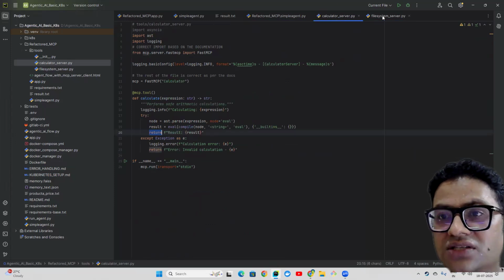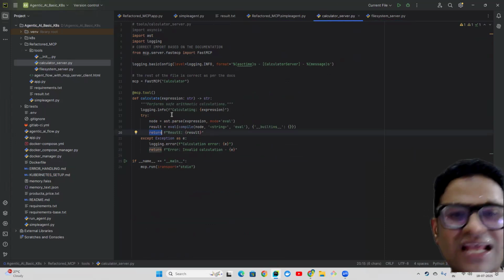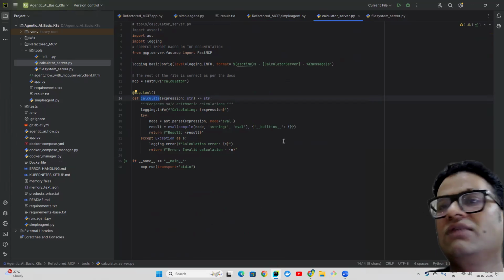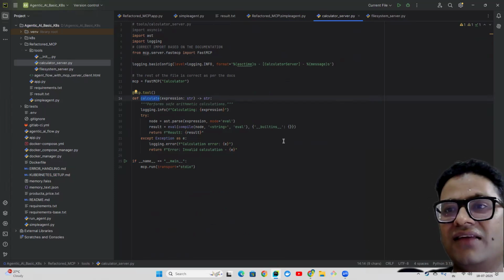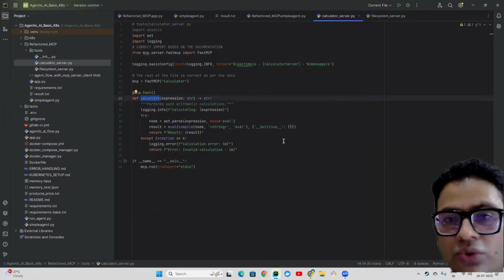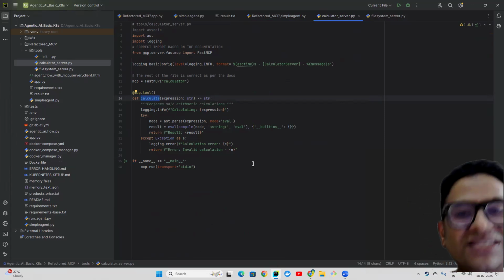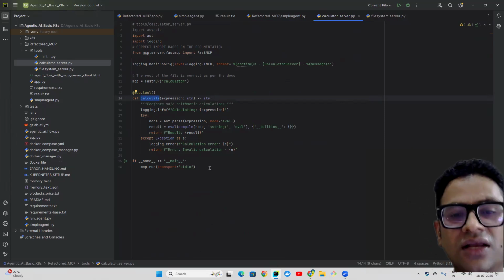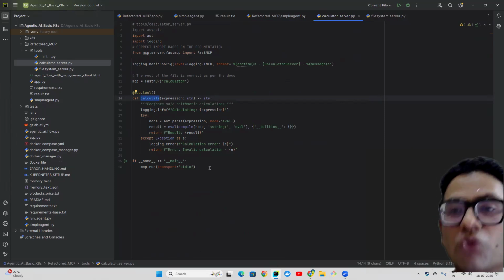So now we have two different servers with different functions, and these functions can be interacting with your web, can be interacting with the database, and that's what I'm going to do in the next video as well. So basically, I will just keep increasing my servers with more tools, right?